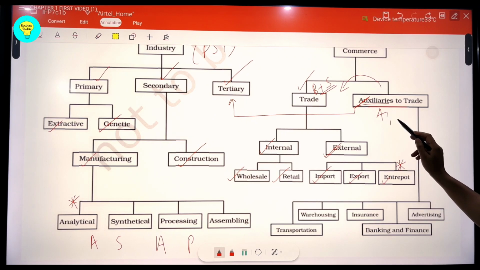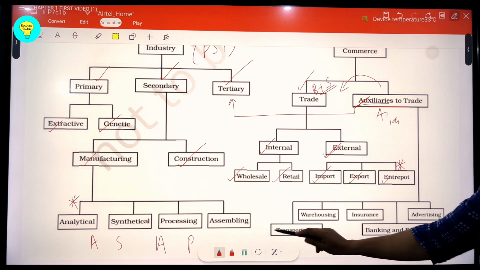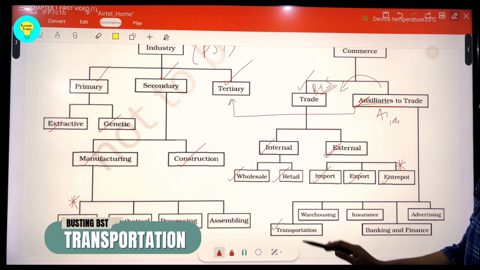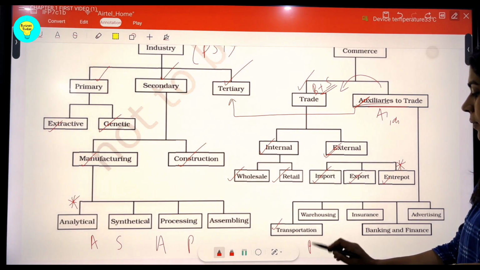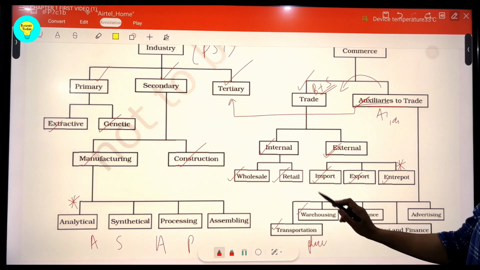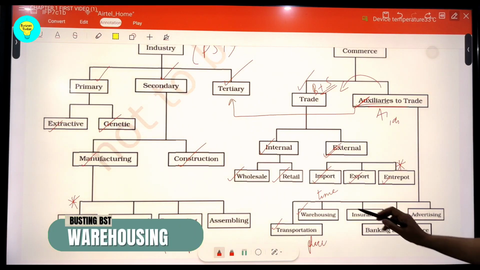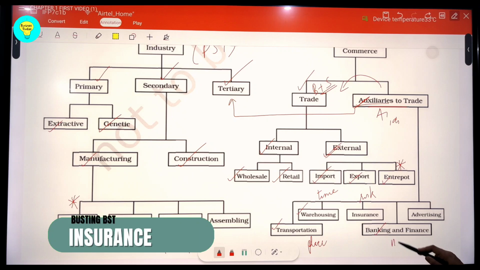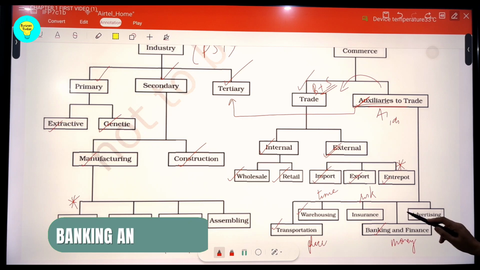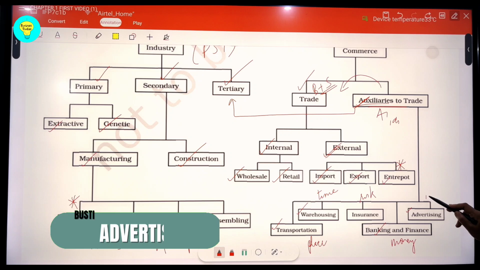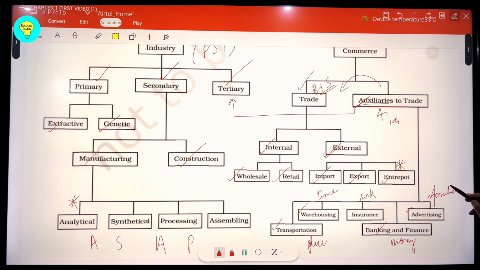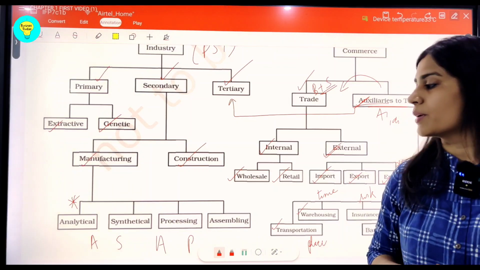So here we have all kinds of activities such as transportation, removing the hindrance of place, then warehousing, removing the hindrance of time, because there is always a time gap between demand and supply, then insurance, removing the hindrance of risk, then banking and finance, removing the hindrance of money, or we can say capital, and advertising, that removes the hindrance of information, or it aids in communication between buyer and seller. So these are all the things you need to learn in classification of industries.